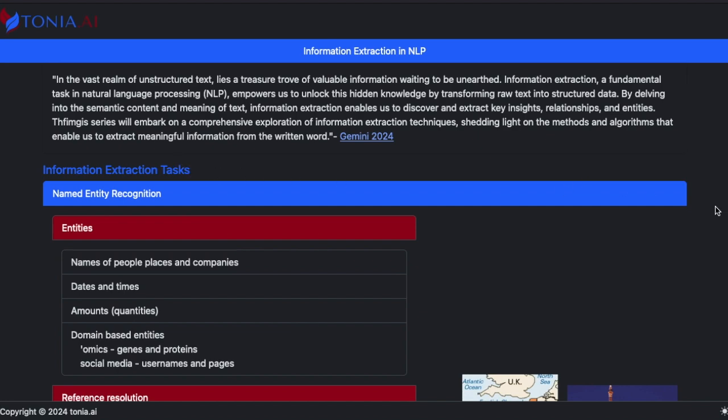Digging into information extraction tasks, I will start with named entity recognition. Effectively, we want to take text which is unstructured by nature and add some structure to it so that we can extract information from it to gain knowledge. One of these tasks, named entity recognition, will give us some of this knowledge that we want to extract from the text.